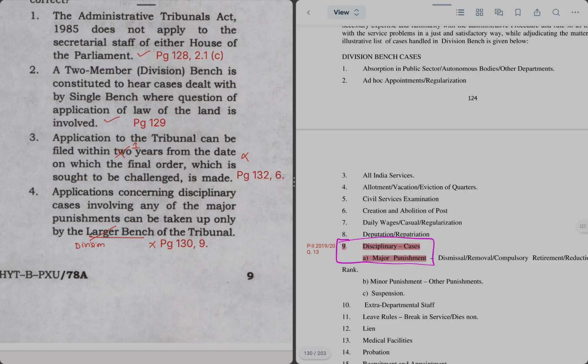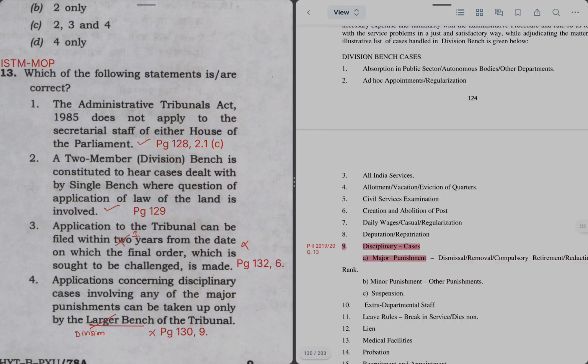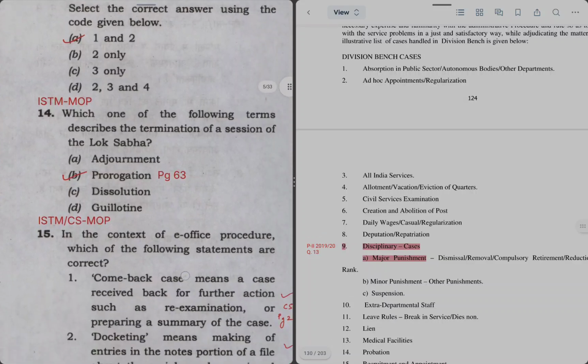Hence statement 4 is also incorrect. So we are asked which statements are right, hence 1 and 2 are the right statements. So the correct answer is option A.